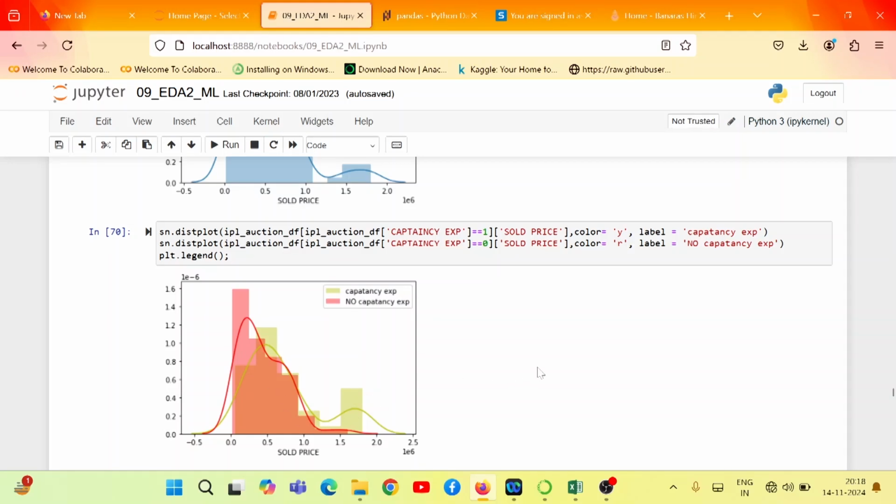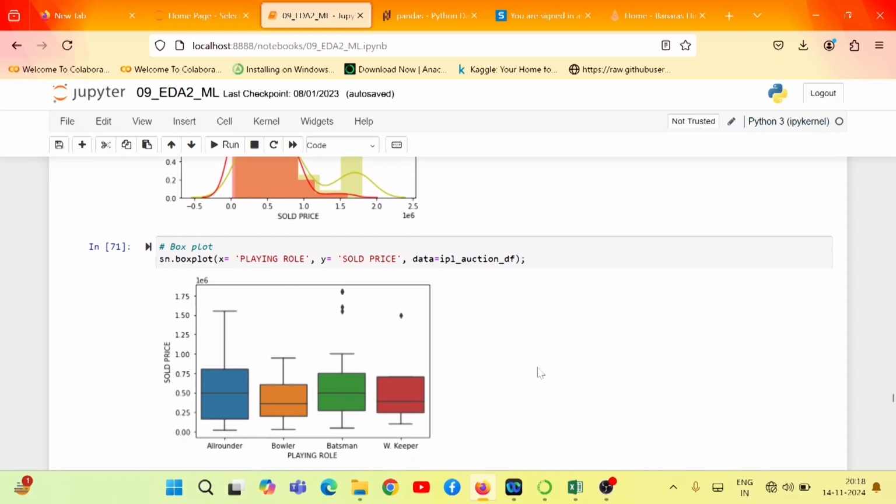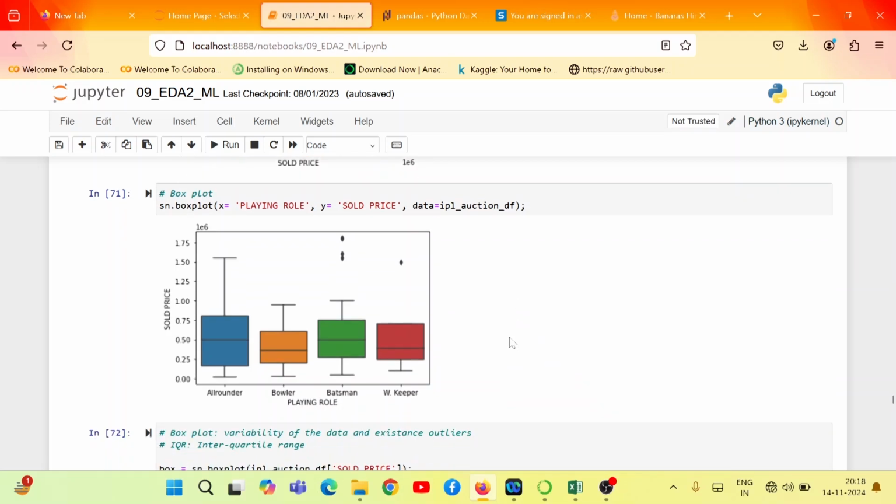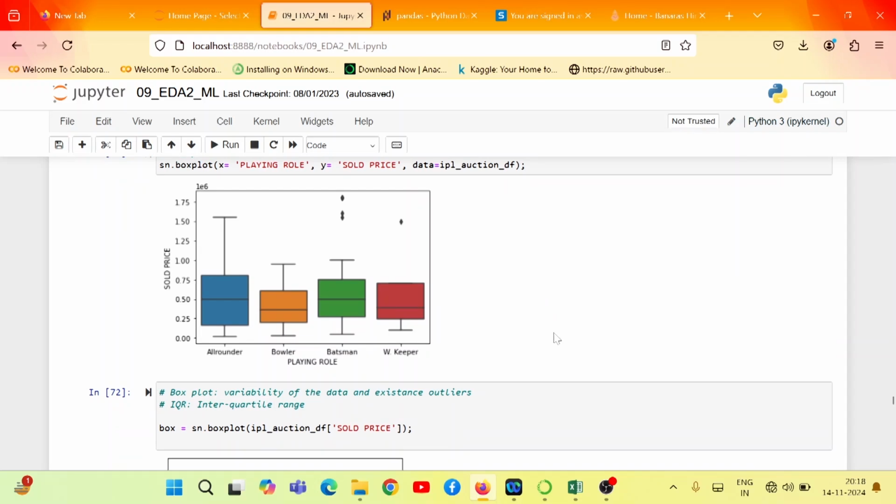Similarly, we have a box plot. So next is the box plot which we will discuss. A box plot is again a graphical representation of numerical data. That is the important part. It is used for numerical data to understand the variability of the data, and the most important part of the box plot is that we use it if we want to figure out the outliers. See, these are the outliers over here. It will give you the 5-point summary: the lower quartile, median, upper quartile, and the lowest and highest value. It will tell you about the IQR. So this range is nothing but the IQR, right?